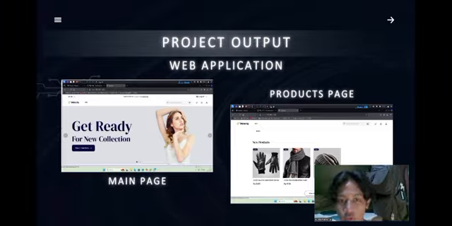The next project output is a web application. Here, we are creating an e-commerce based web application for buying and selling clothing. On the left is a view of our main page with the slogan, "Get ready with the new collection." On the right is the product page. If we scroll down on the web application, we find the product page. This page displays product photos and prices for the types of clothing we sell.